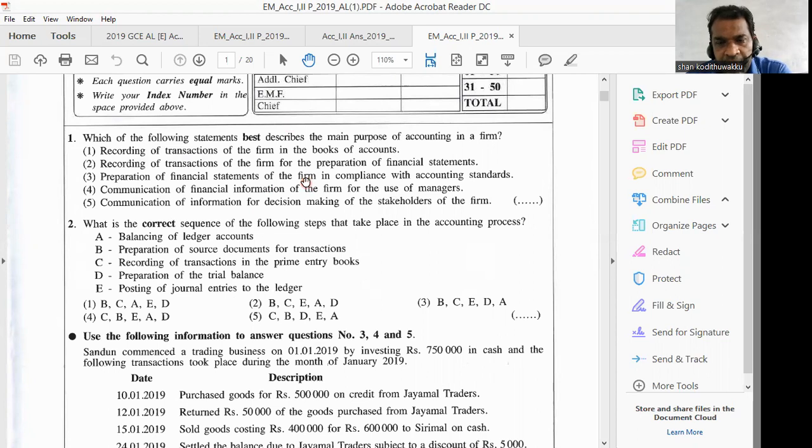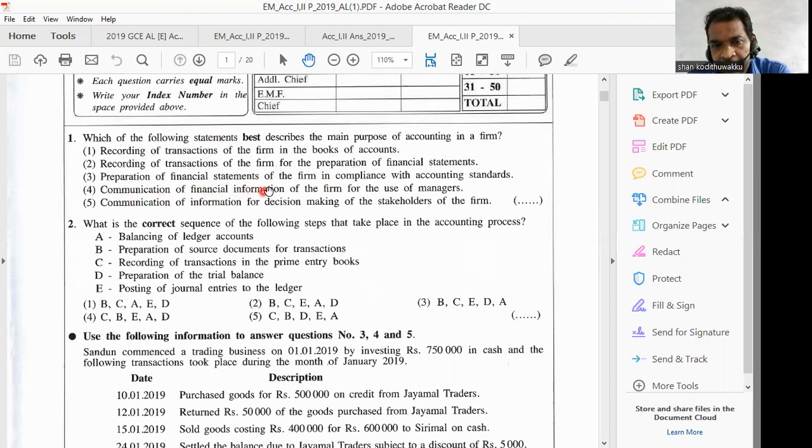But sometimes you may be given similar definitions with slight differences. Therefore, if you first read this one, no. Second one, no. Third one, no. Fourth one also. Fifth one also sometimes similar. We have similar words. Therefore, we just read.